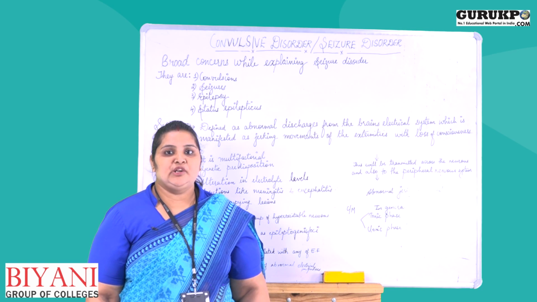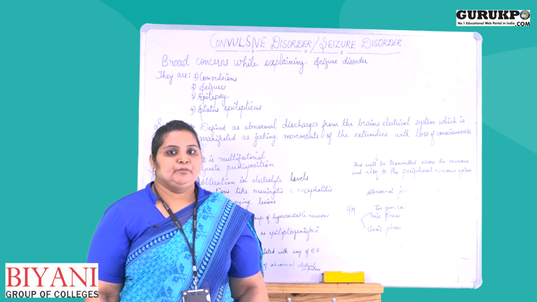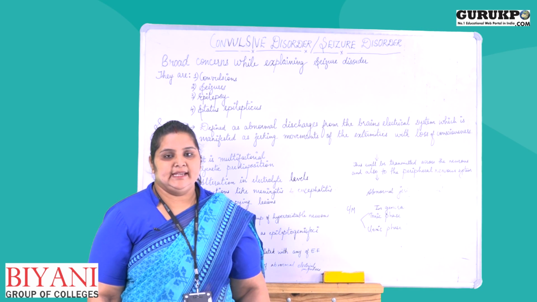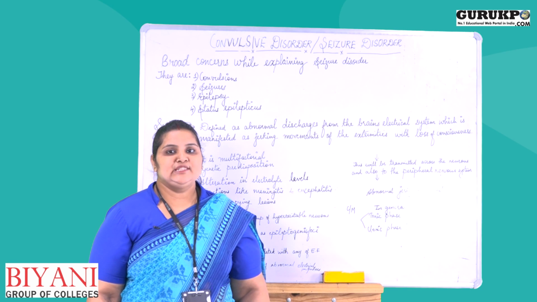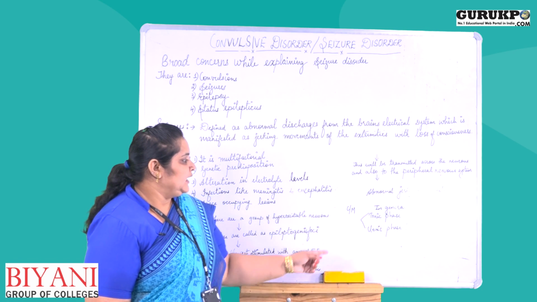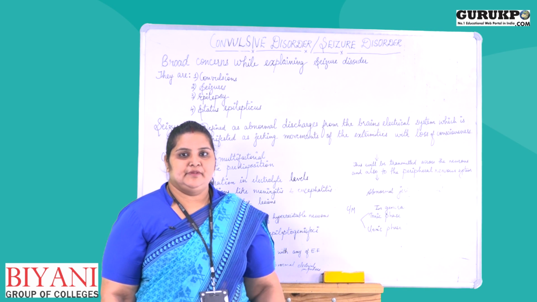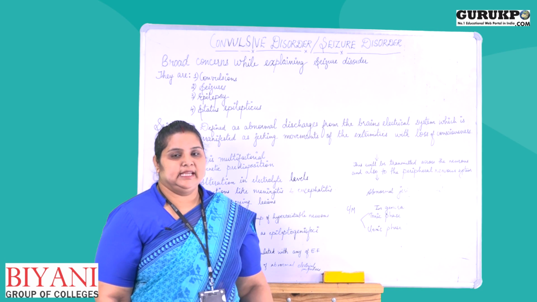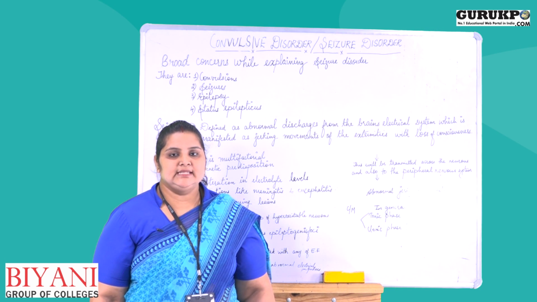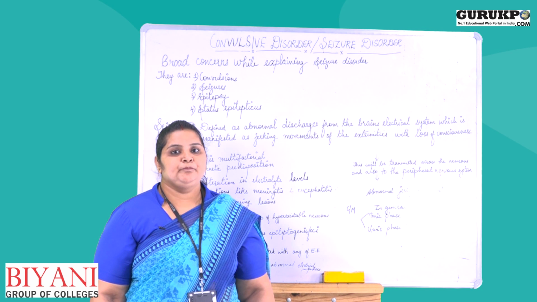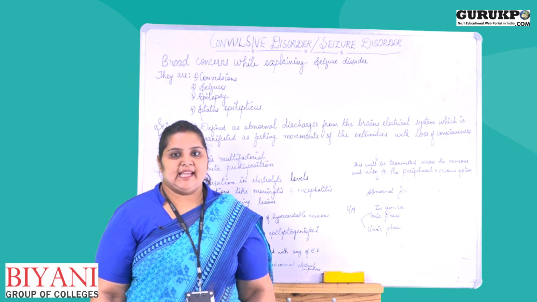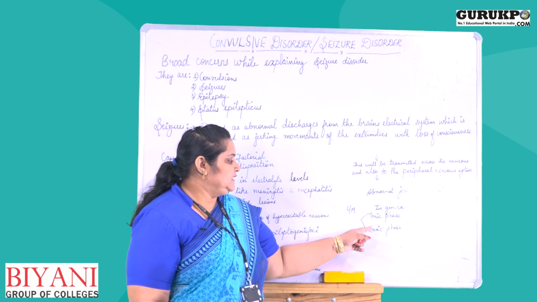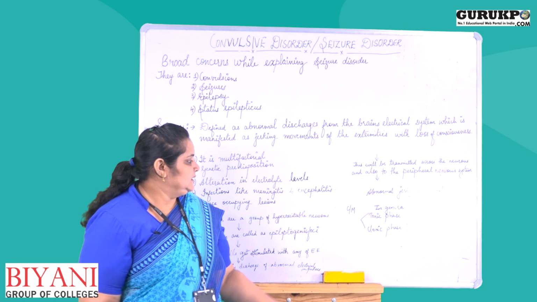In the tonic phase, the child's eyes will roll upwards, the child's head and neck will be hyperextended, and the hands will be flexed. Next, there will be loss of consciousness, and along with that the child will have excessive salivation and excessive frothing around the mouth. The second one is the clonic phase.